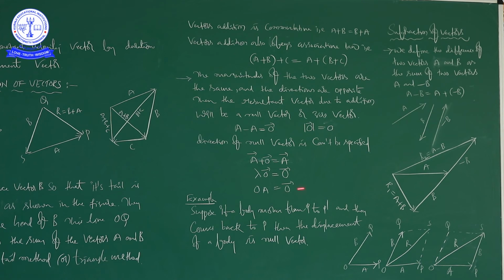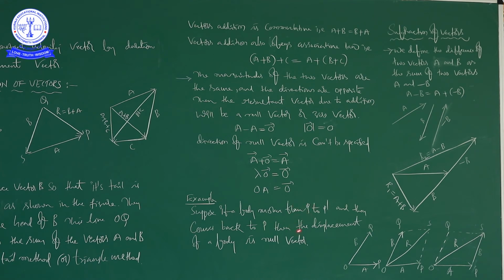If you observe this example carefully, this is the starting point, this is the next point, and then we return to the starting point. So there is no distance between the initial point and the final point. P is the initial point and P is the final point. What is the definition of displacement?